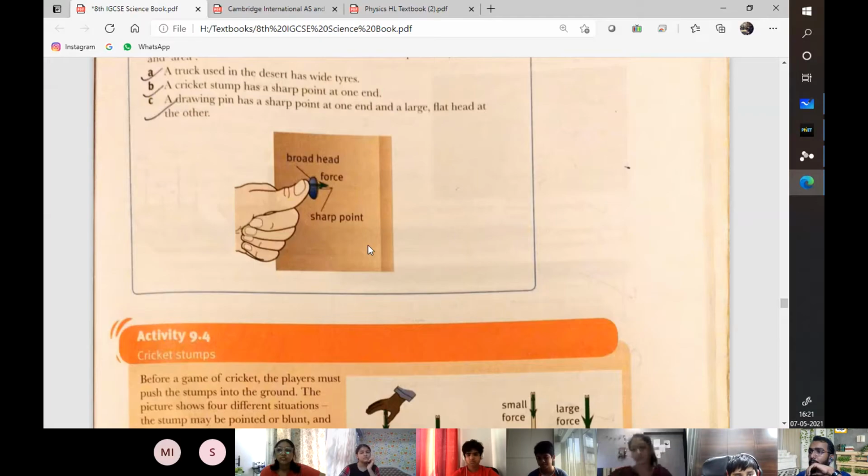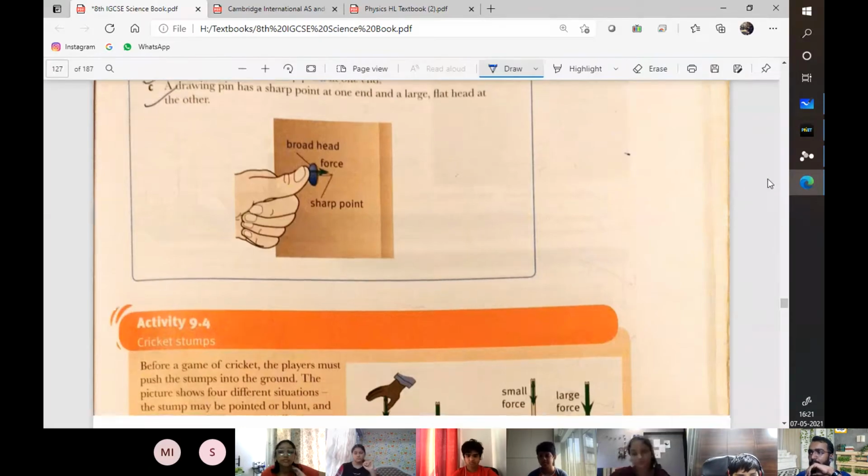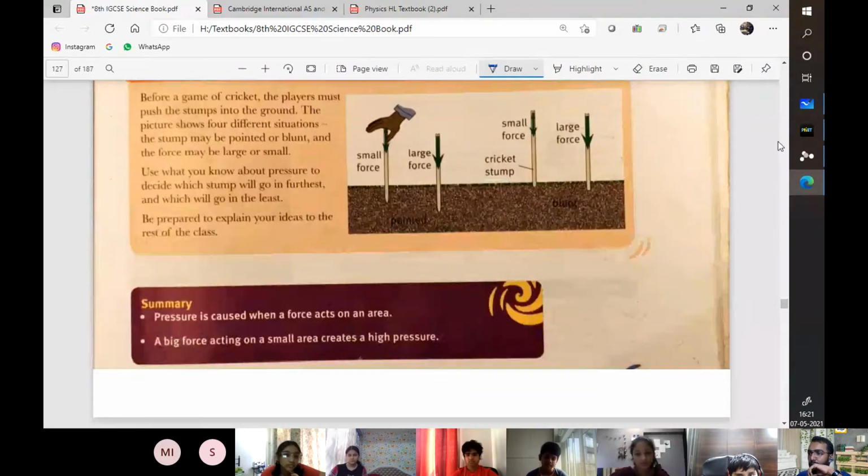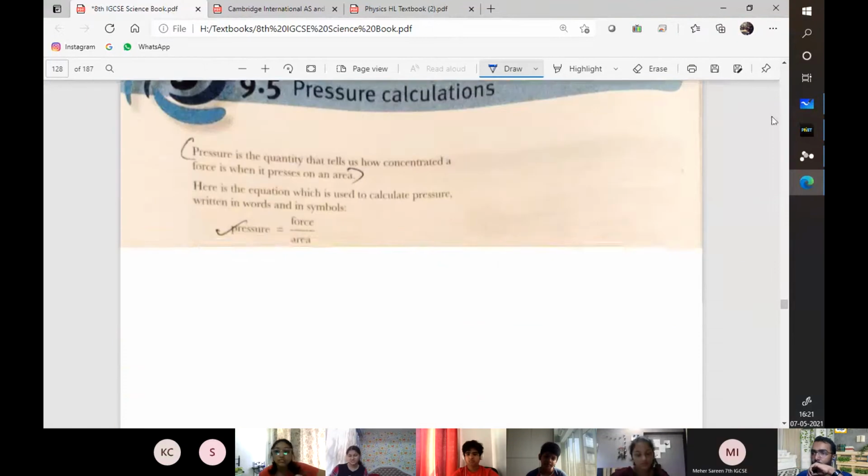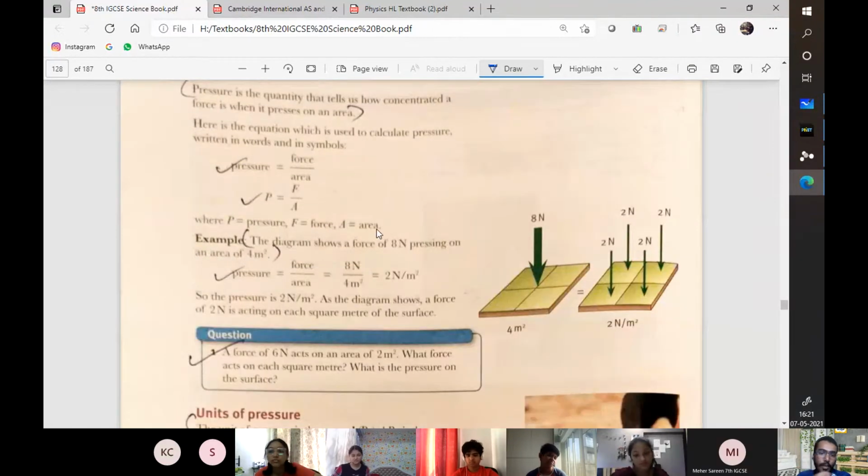Let's move on ahead, because after this, as you might have guessed, there are calculations. Now, I'll discuss a few calculations here, but I won't physically solve them unless it's difficult ones. First, pressure is equal to force upon area. So, for example, like this question, force is 6 newtons and the area is 2 meters square.